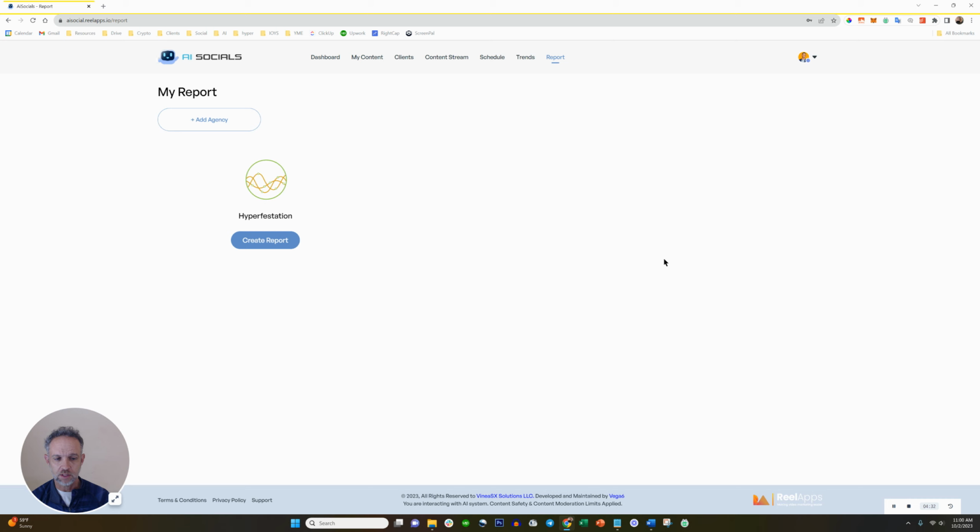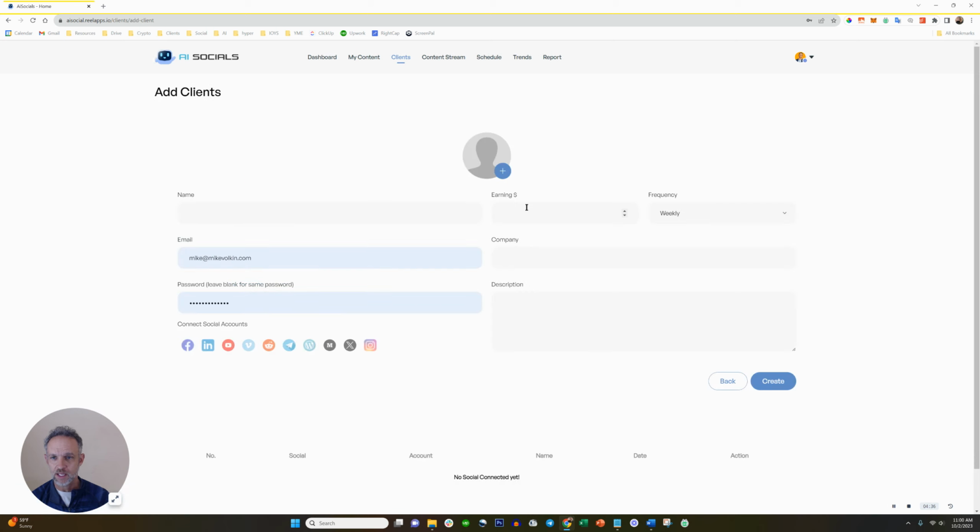Oh, and then here's the clients. When you want to register a new client, there's no guidance. Click add new client. Name, earnings. What does that even matter? 1, 2, 3, 4, 5. I guess this is how much you're earning from a client. Why is that even remotely important that you would put that in a program like this? And the frequency, I guess this is how much you're charging the client. Are you a CRM system or are you a marketing automation system? None of this really makes sense.